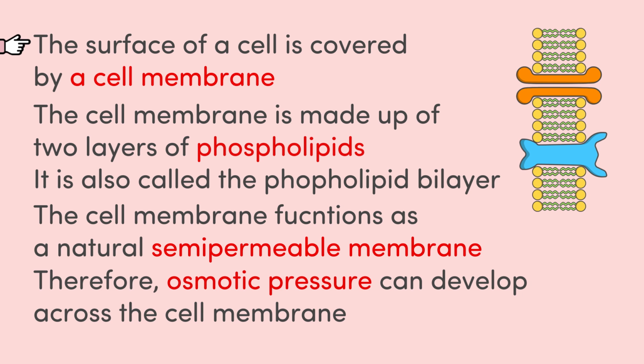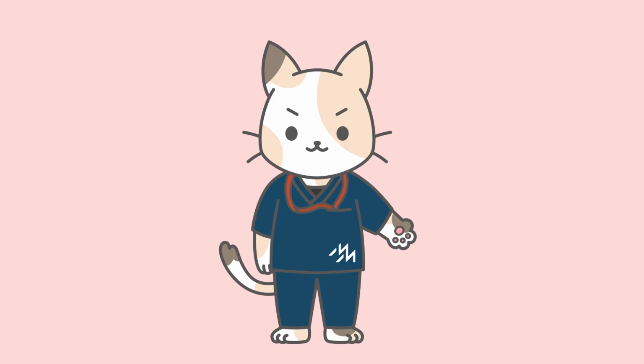The surface of a cell is covered by a cell membrane. The cell membrane is made up of two layers of phospholipids, and it is also called the phospholipid bilayer. The cell membrane functions as a natural semi-permeable membrane. Therefore, osmotic pressure can develop across the cell membrane. That's all for the summary.